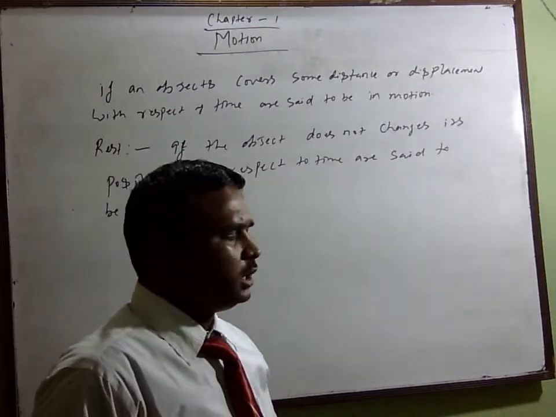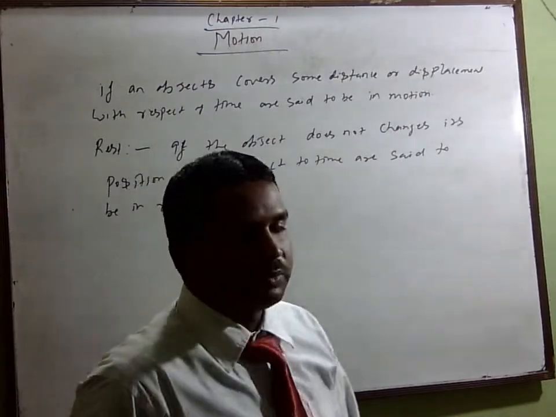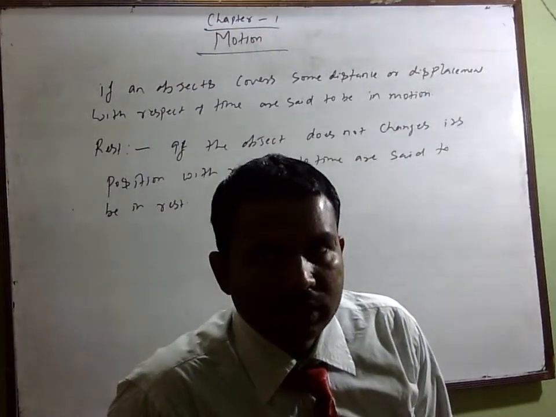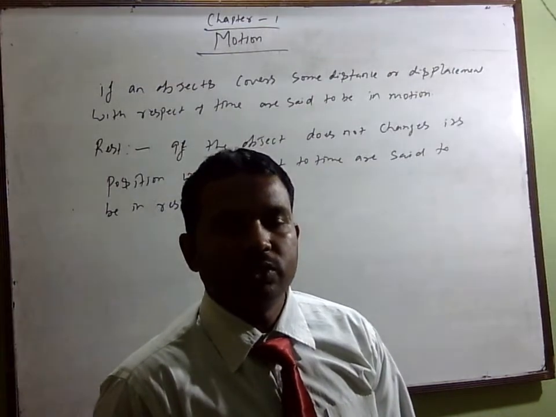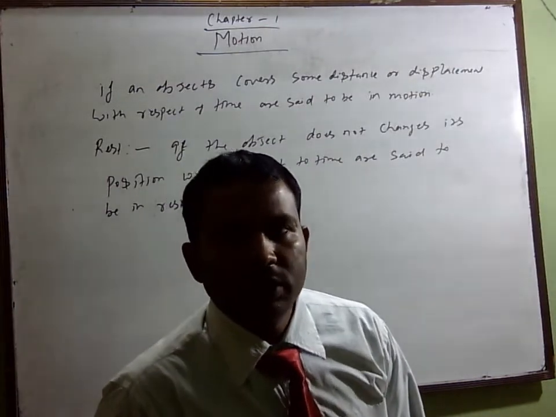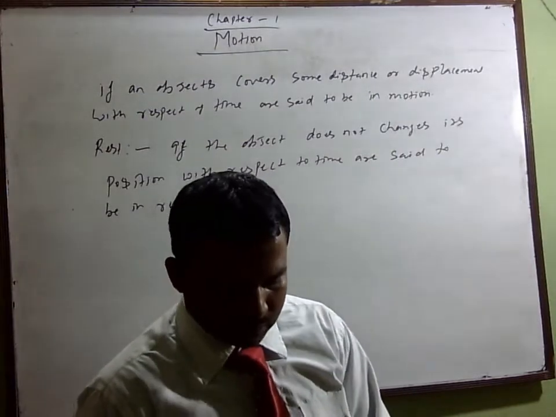That may be different time intervals, but both are changing place from one place to another, so they are said to be in motion. You know that the motion may be straight or curved also. So we will discuss this here.